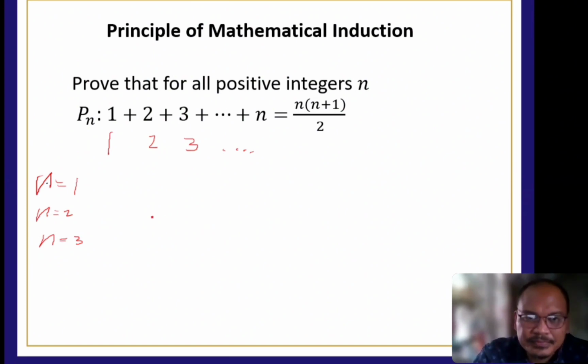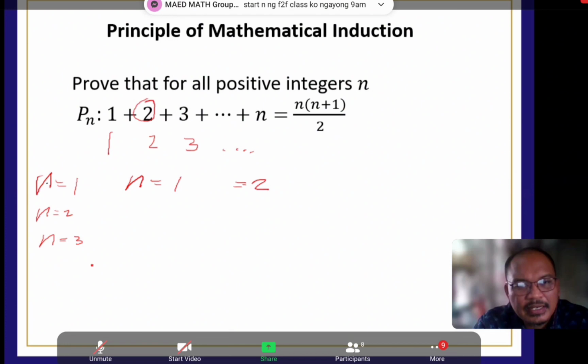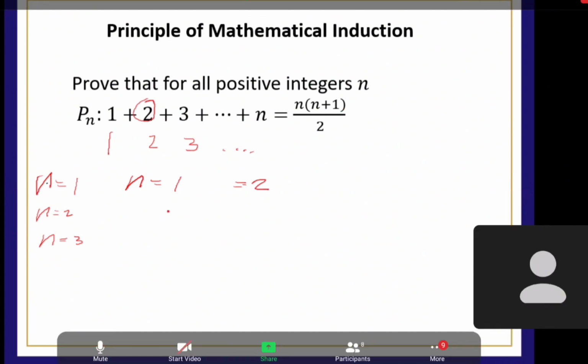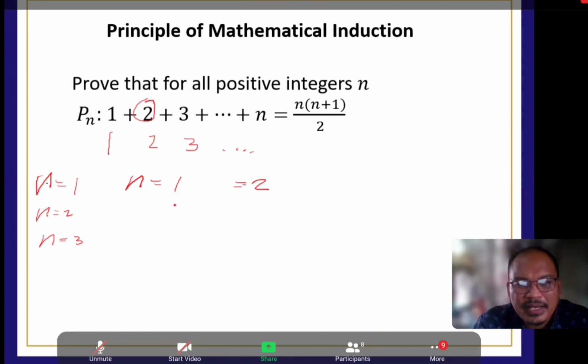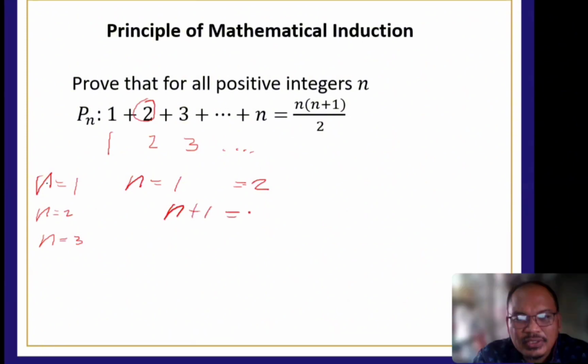Ngayon ang tanong ko, anong idadagdag mo sa n para maging 2 yung value? If your n is equal to 1, paano siya magiging equal to 2? Magpa-plus ka ng 1. Kaya tama bang, yes, thank you po. Tama bang n plus 1 is equal to 2?